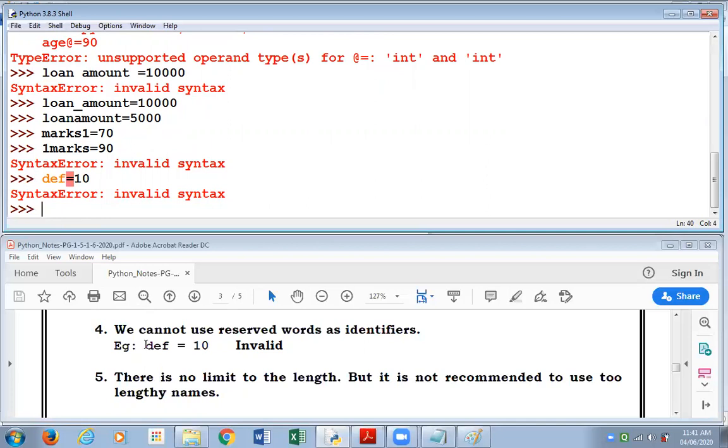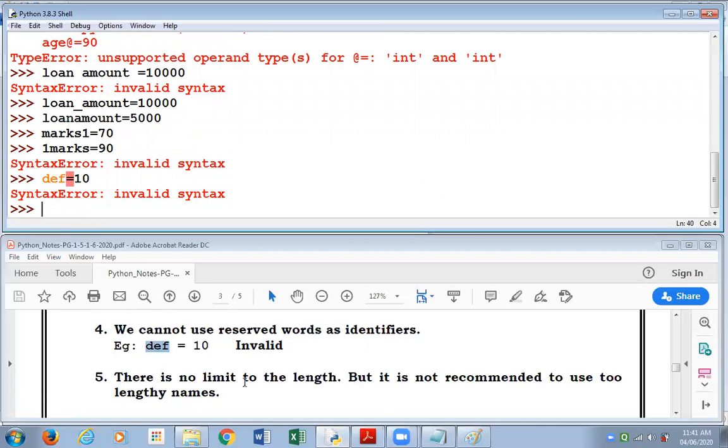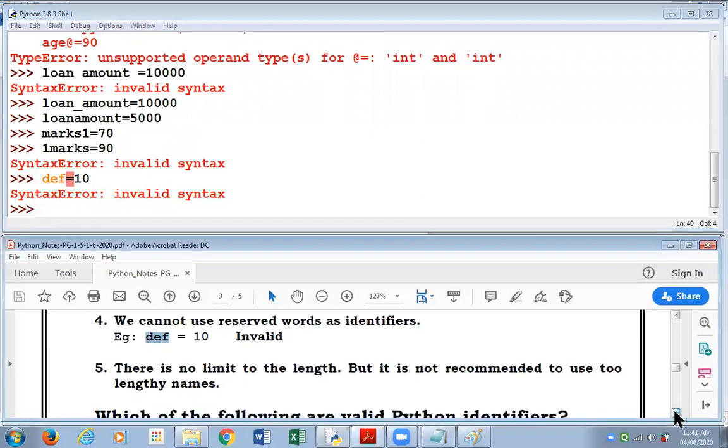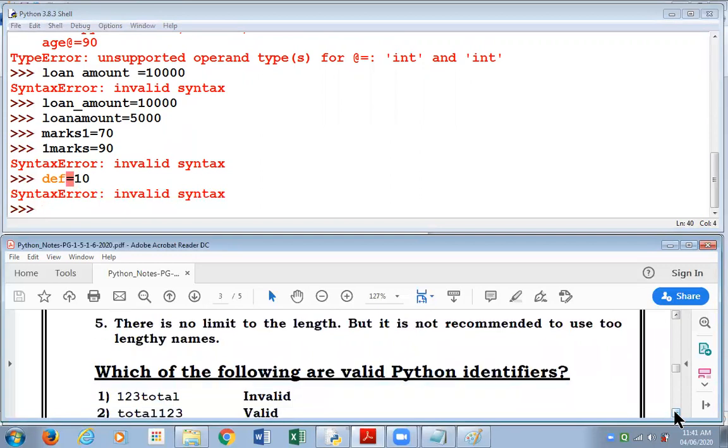This is just one reserved word that we have shared with you. We'll be sharing other reserved words, and we'll also be teaching you as the course progresses what their function is and what task they are for. There is no limit to the length of your variable or identifier, but it is recommended that you don't use too lengthy names, because it will be tedious and more tiring for us to type such big names in our program.